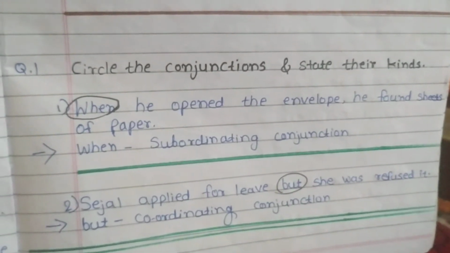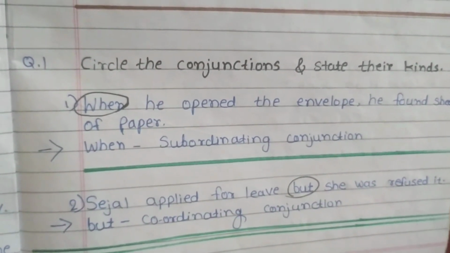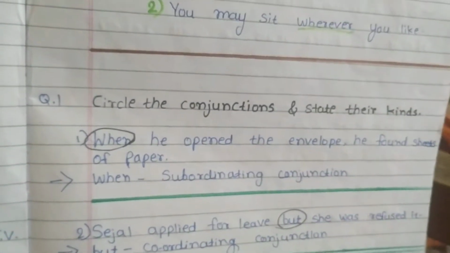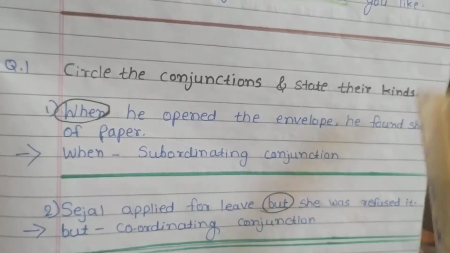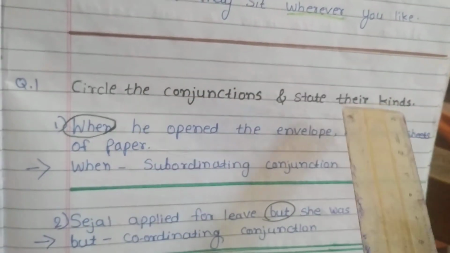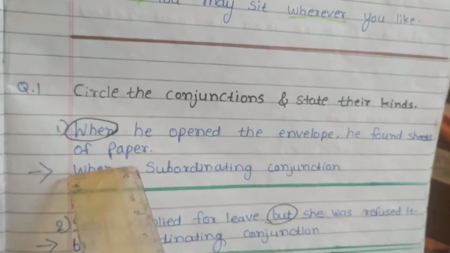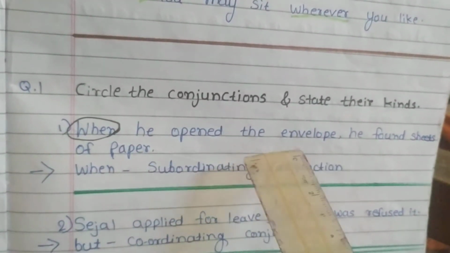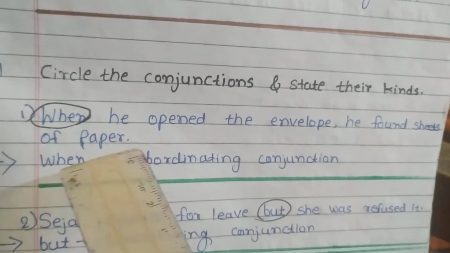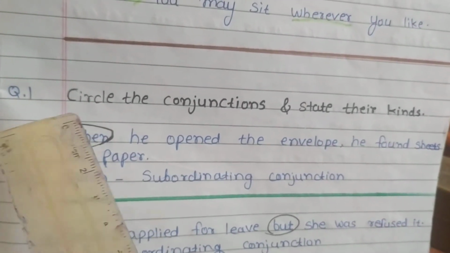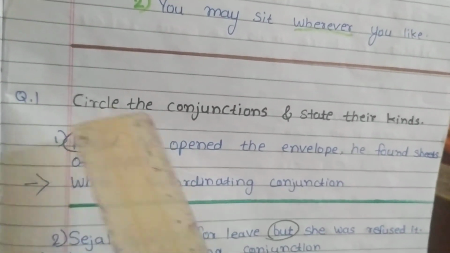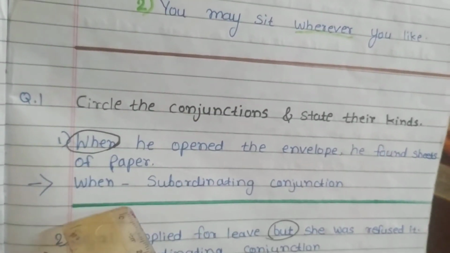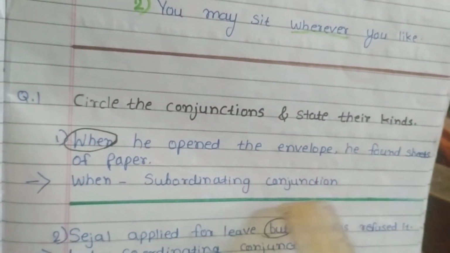There are two questions related to conjunction. We will start with the notice. What does our notice tell us? Circle the conjunctions and state their kinds. What's our first question? When he opened the envelope, he found sheets of paper. So here the word when shows us it is a conjunction. So we circle it. And when, what's our second instruction? State their kinds, and it is a subordinating conjunction.